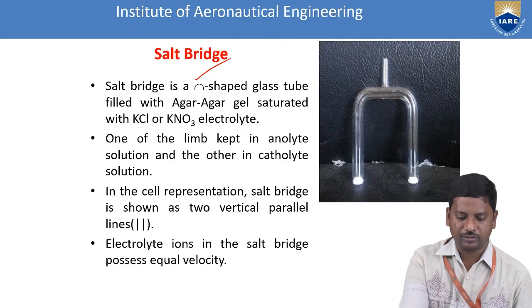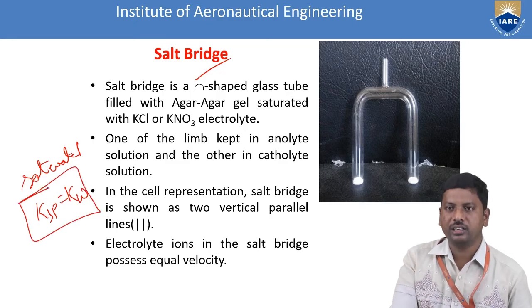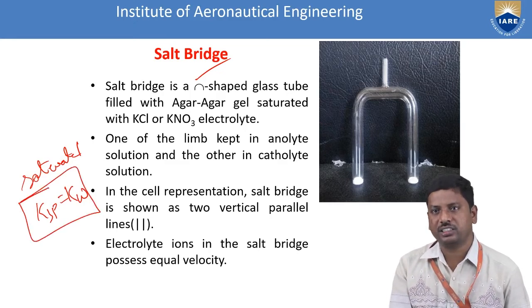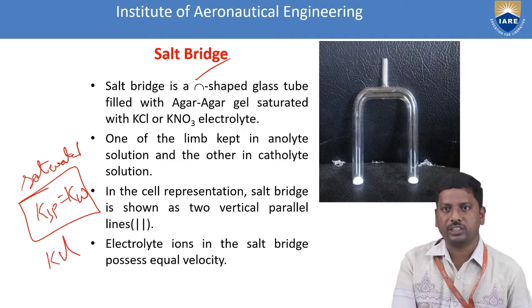What is the condition for saturated? Saturated means the solubility product is equal to the ionic product. This is the condition for saturation. For this we choose potassium chloride. Why?